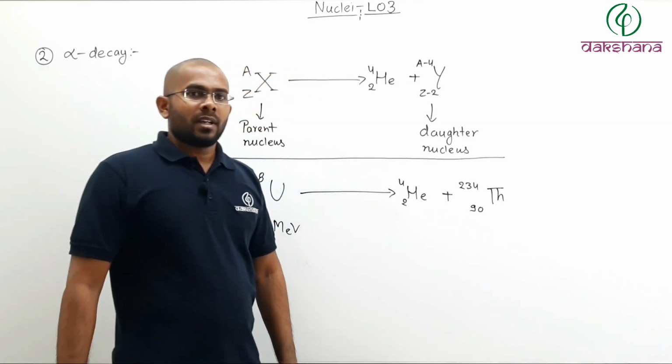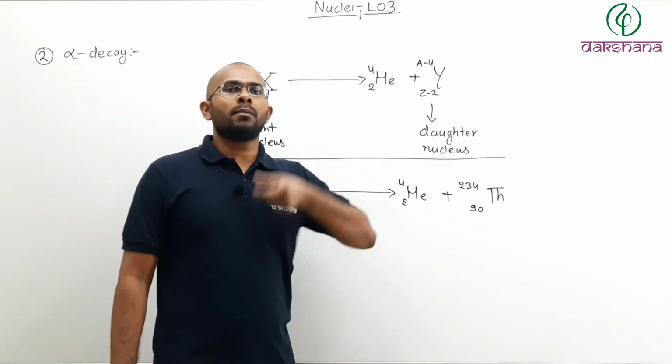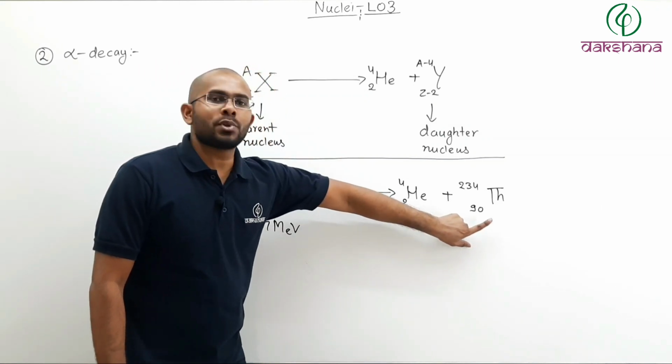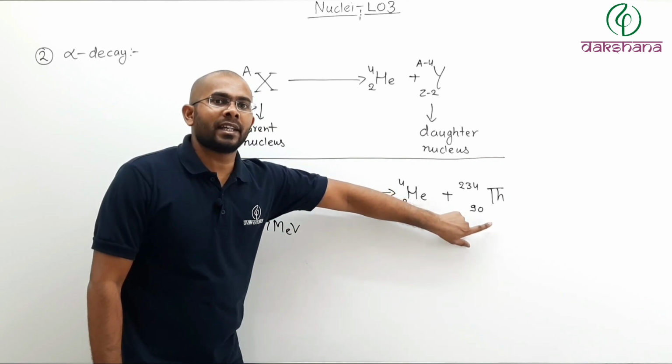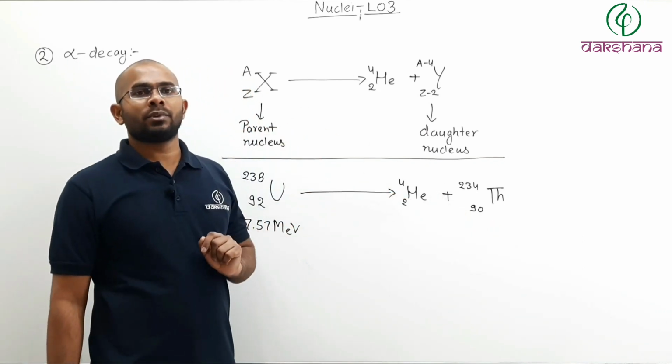Now the purpose of alpha decay is for the nucleus to become more stable. If you can guess, thorium should have a binding energy per nucleon more than uranium-238.